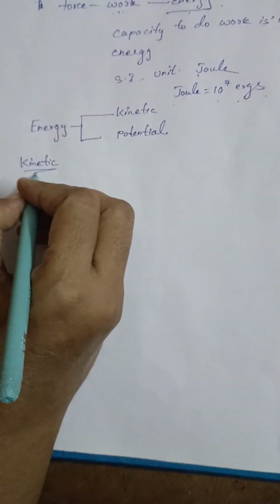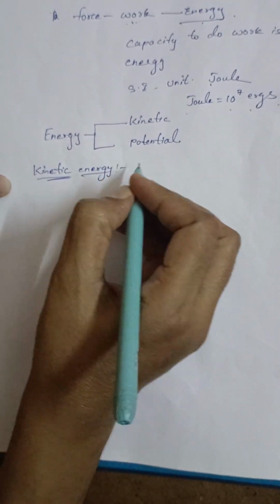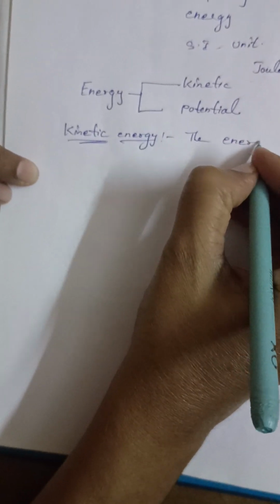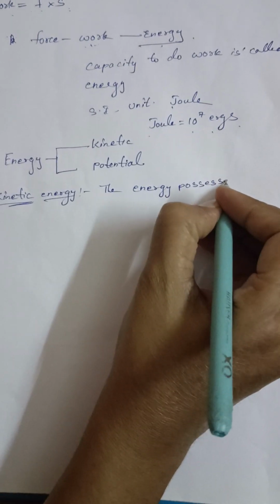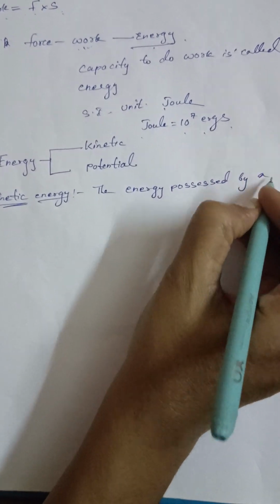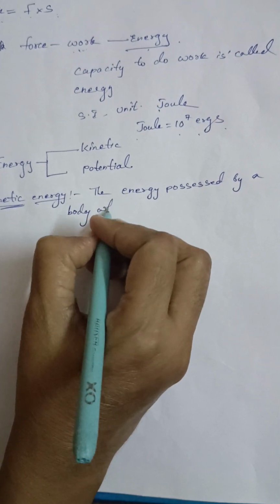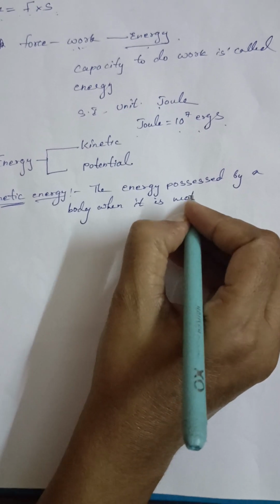Kinetic energy is nothing but the energy possessed by a body when it is in motion. The energy possessed by a body when it is in motion is called kinetic energy.